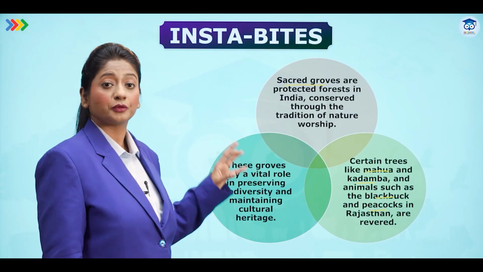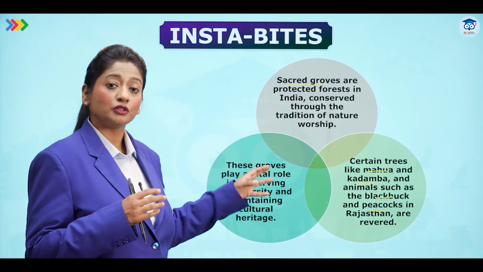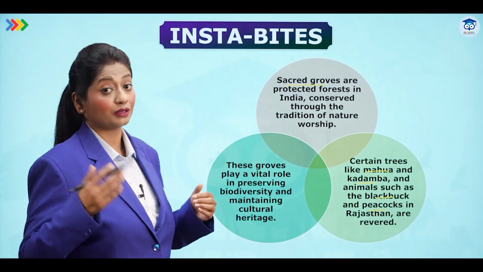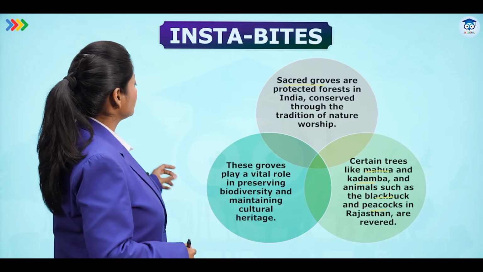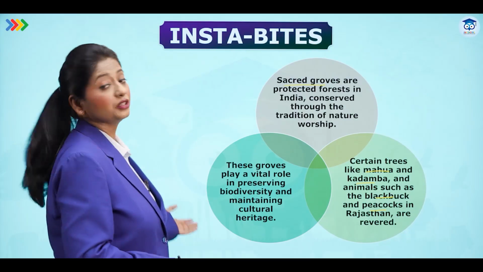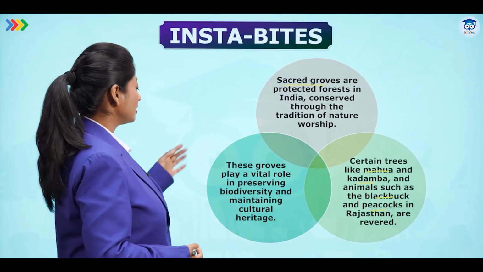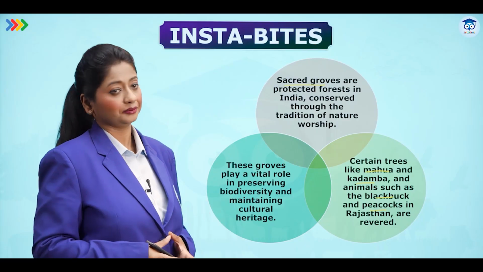So they are also protected, and killing of such animals or cutting down of those trees is not allowed at all. These groves play a vital role in preserving biodiversity. So we know they all preserve the biodiversity and maintain cultural heritage as well.